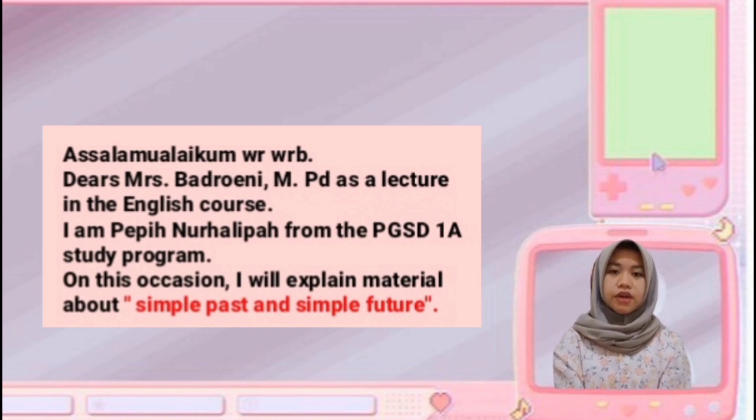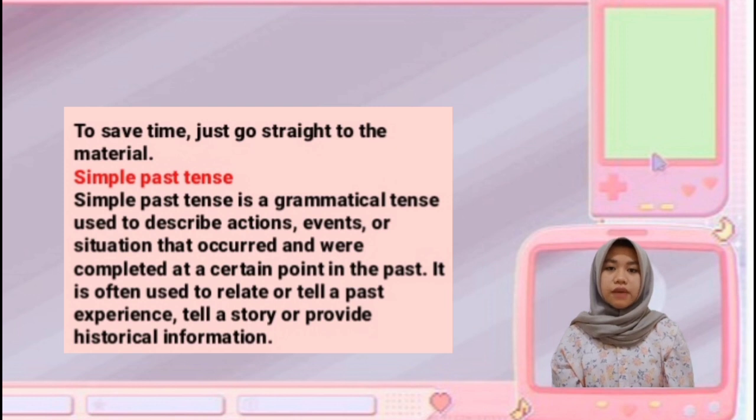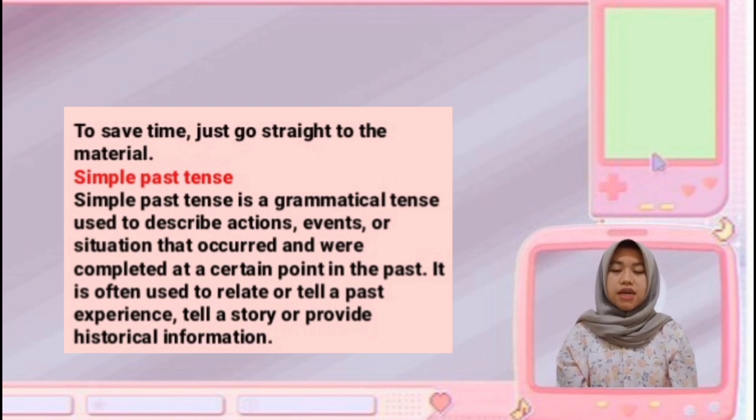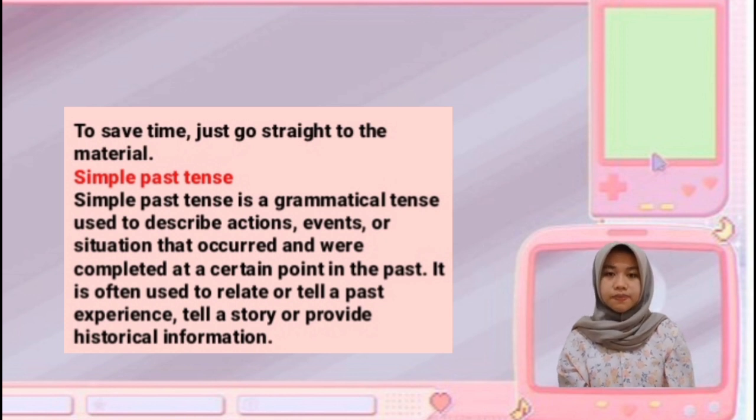On this occasion, I will explain the material about simple past tense and simple future. To save time, just go straight to the material. Simple past tense. Simple past tense is a grammatical tense used to describe an action, event, or situation that occurred and were completed at a certain point in the past. It is often used to relate or tell a past experience, tell a story, or provide historical information.